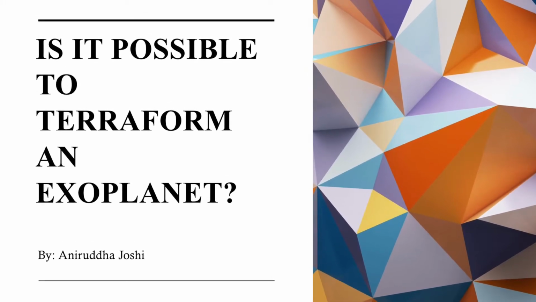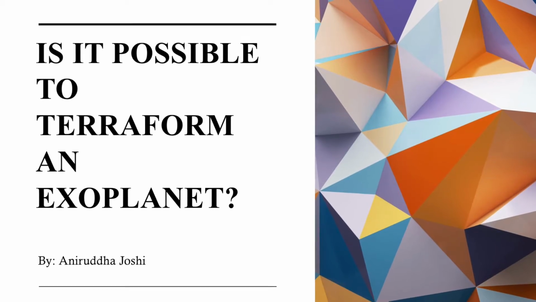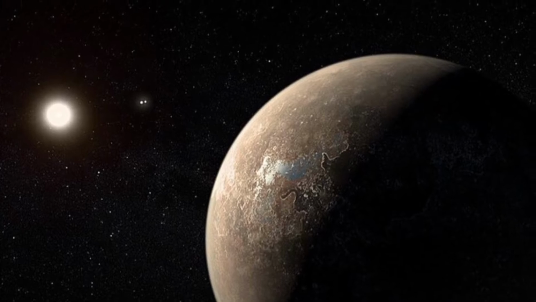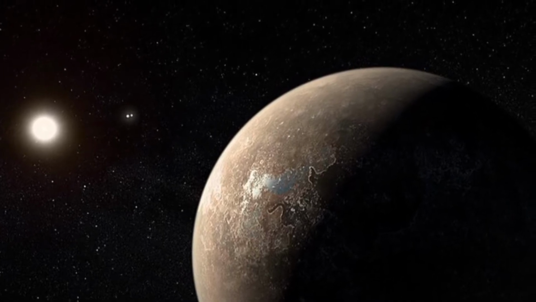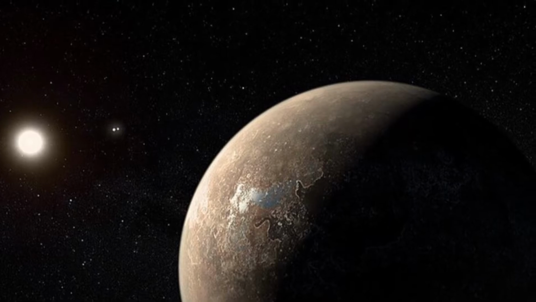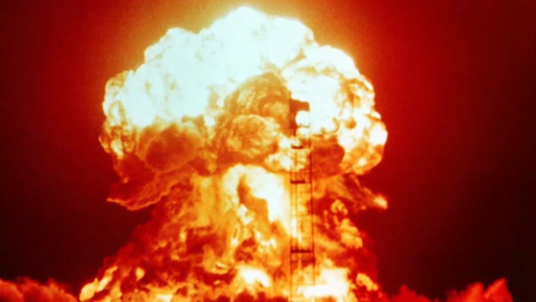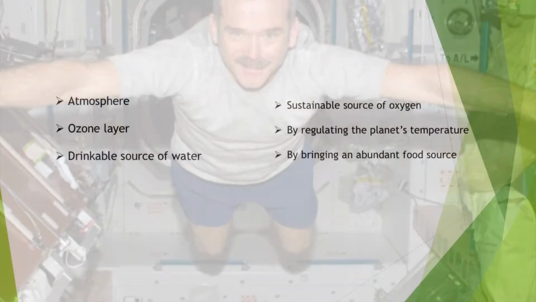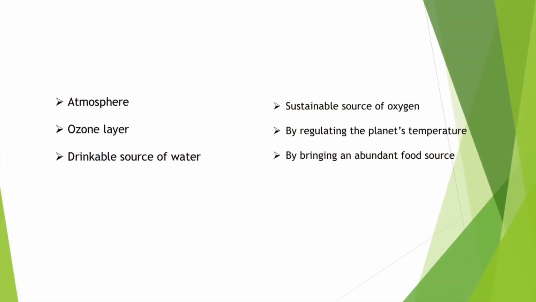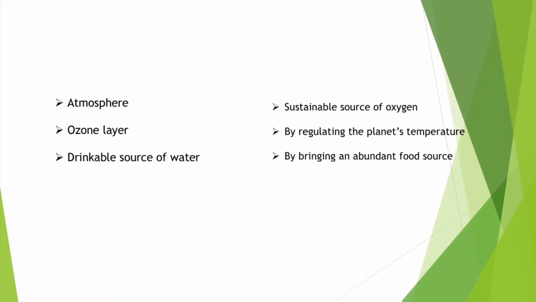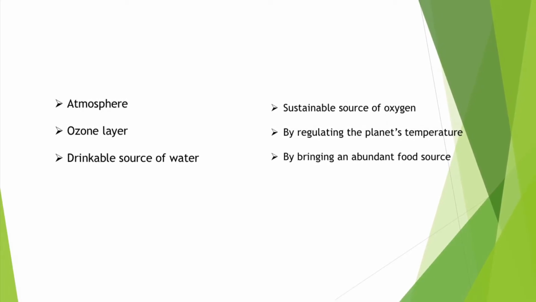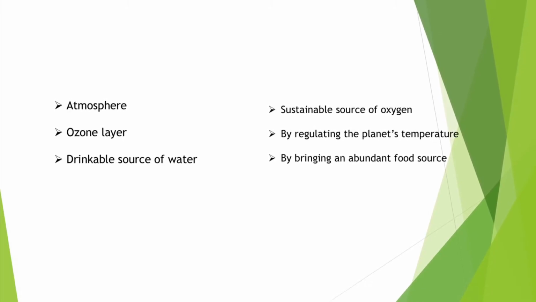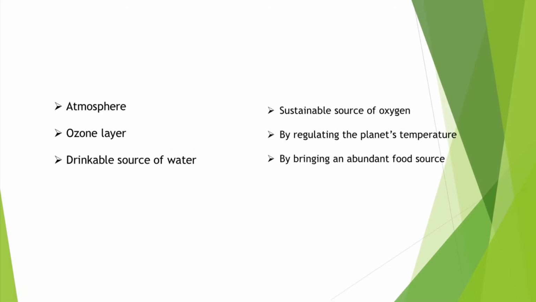Today, I'm going to be talking about if it is possible to terraform an exoplanet. The purpose of this project is to terraform an exoplanet called Proxima Centauri b, so that if the world faces a crisis, humanity can avoid extinction by living in space. This will be done by creating an atmosphere, an ozone layer, a drinkable source of water, sustainable source of oxygen, by regulating the planet's temperature, and finally by bringing in an abundant food source.